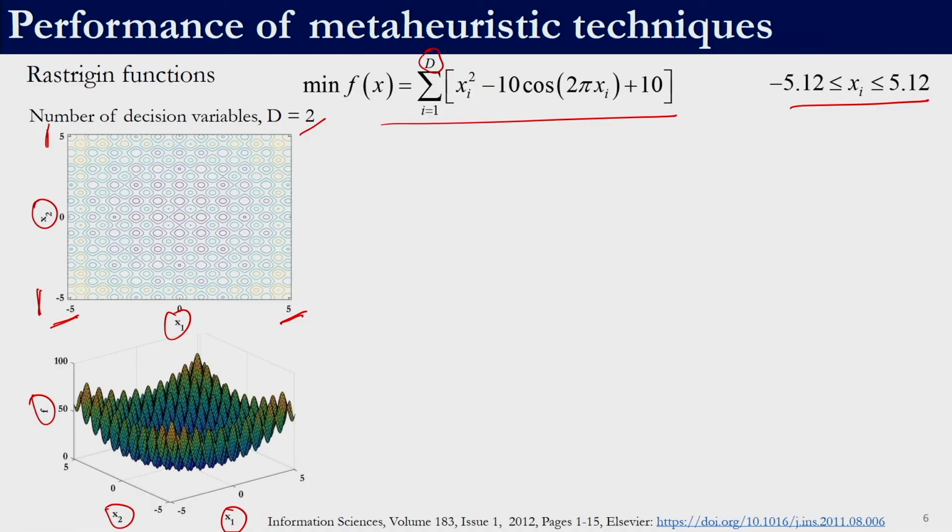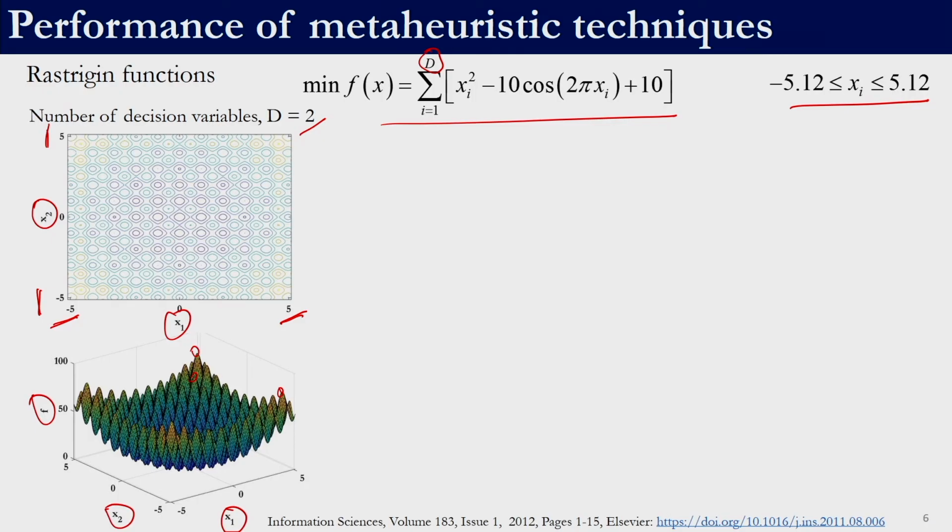Now if we look at this plot, there are a large number of peaks and a large number of valleys. The job of our meta-heuristic technique is to locate the minima in this complex function. It does not know where the minima is.